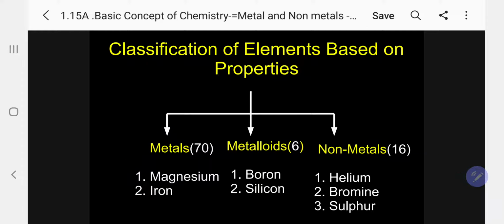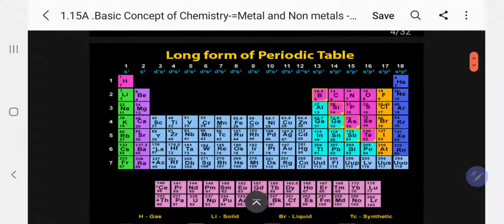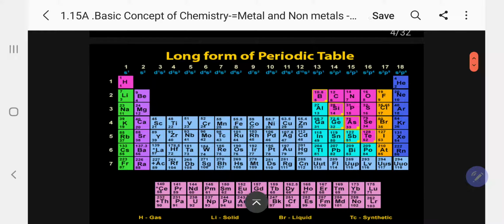Okay. Next. Now, my dear students, kindly allow me to use the periodic table. At this stage it's not nice to use, but I have no other way to indicate regarding metals and non-metals to give a clear idea. First, please listen to the information. There are different forms of periodic table. This is the long form of periodic table.